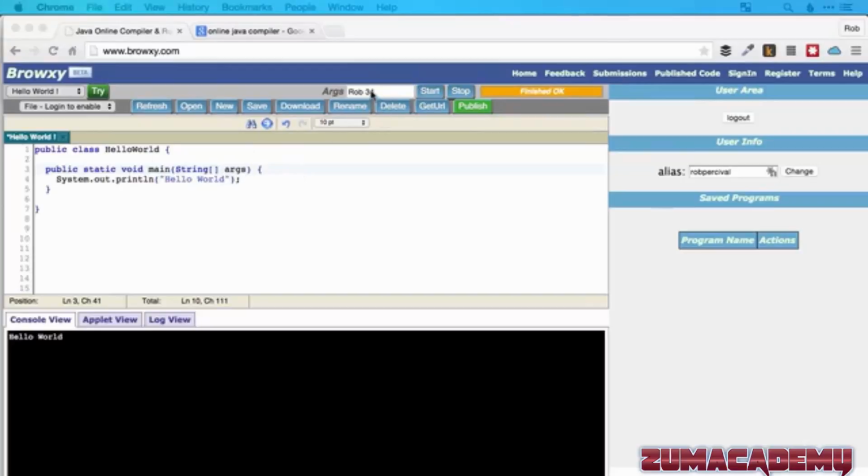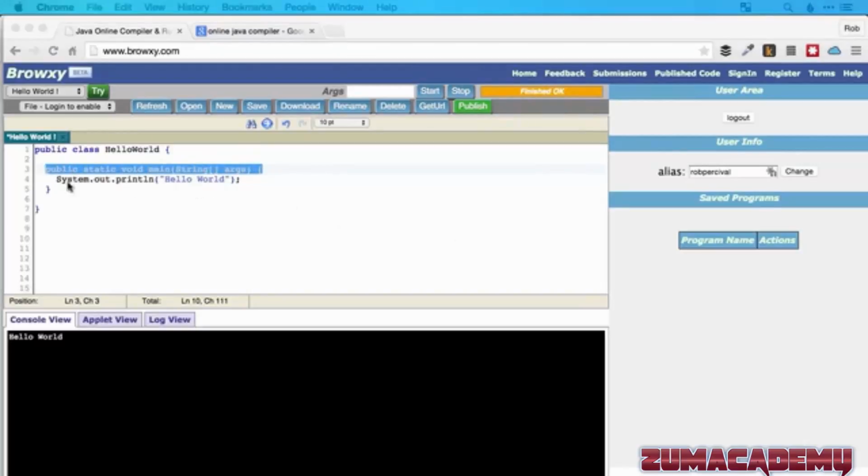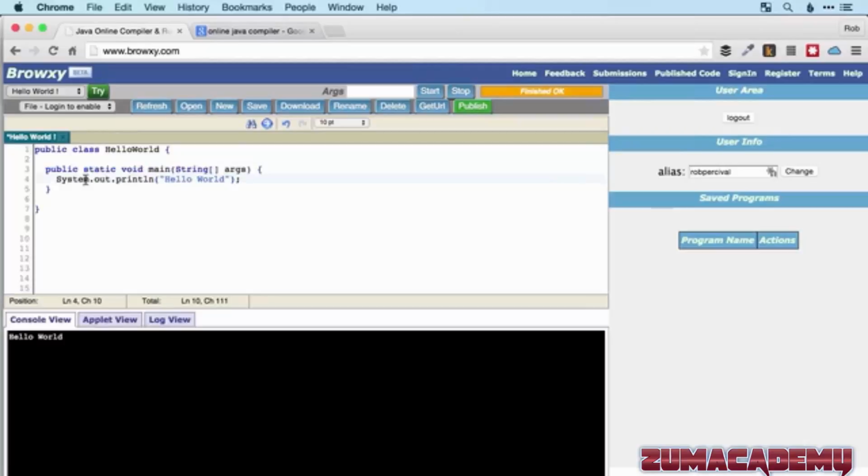We're not going to be manually setting args when we run our apps, but it is part of Java, so it's good to be aware of what it's doing. All right, we're nearly there. So hopefully you more or less understand what that line is doing now. The basic summary is that this is the line that defines the method or chunk of code that runs when the program itself is run.